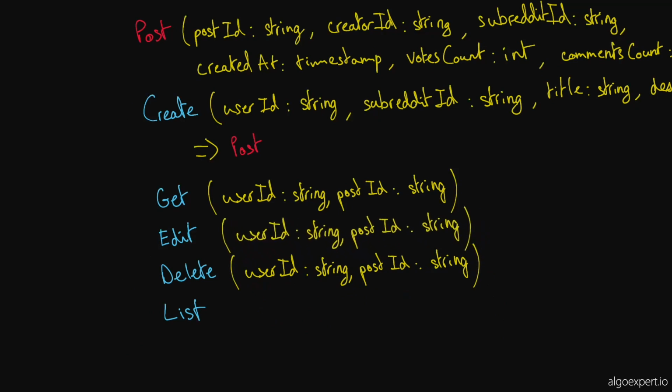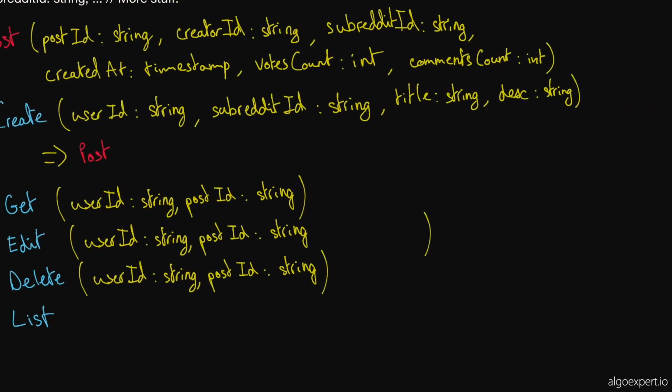I'll put this up here, and I will move our parentheses here at the end, move it to the side, and give myself a tiny bit more space. And here it'll take in a title. This is going to be a string, and then it'll take in a description, and this will be a string. Okay. I think that's it for editing.